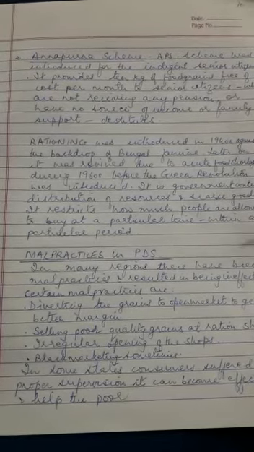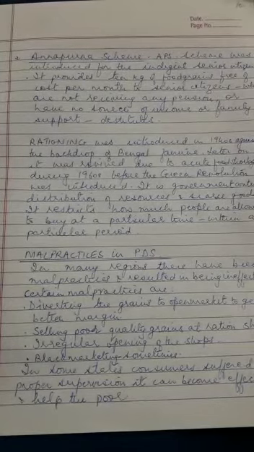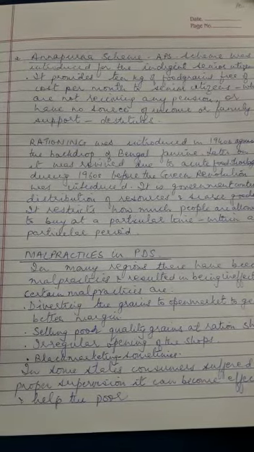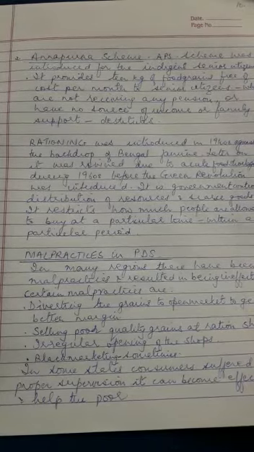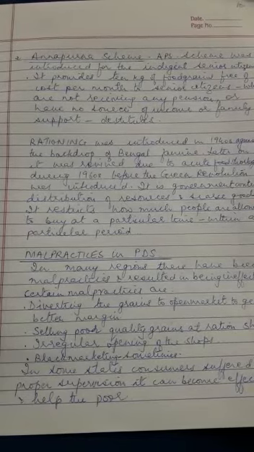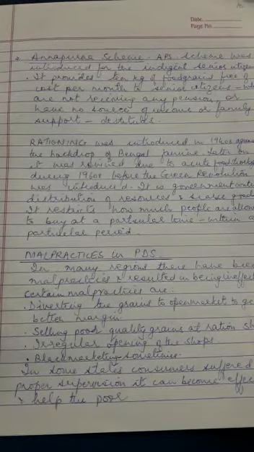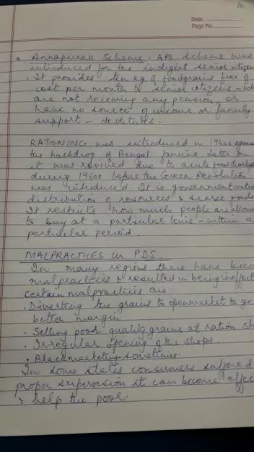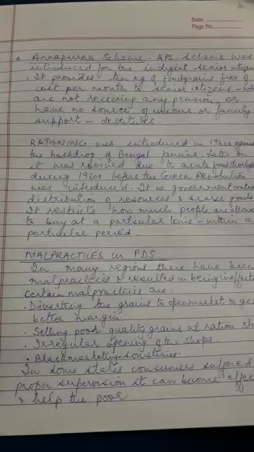Now, the public distribution system definitely helped many, but at the same time, certain malpractices were also observed. In many regions we see that there have been malpractices and the system has not been very effective.